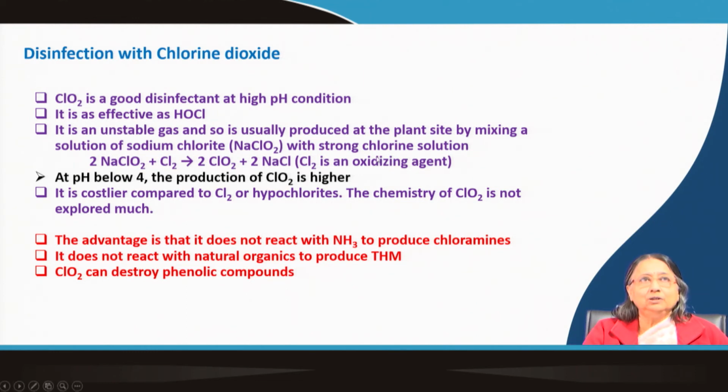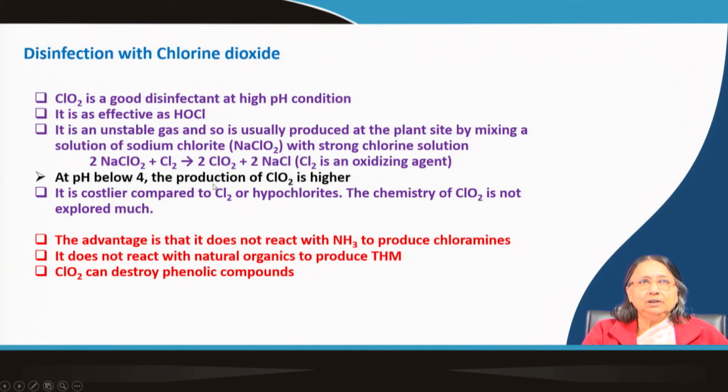And how can you produce it? Chlorine, you know, is an oxidizing agent. So, in NaClO2, you can see the oxidation state is +3. So, +3 state to +4 state. So, this is oxidation. Oxidation means chlorine is oxidizing. So, it is done by mixing a solution of sodium chlorite, NaClO2, with strong chlorine solution. This way it is produced, it is a gas.